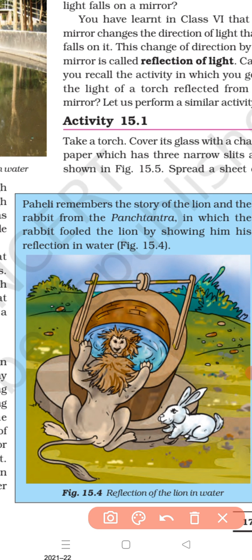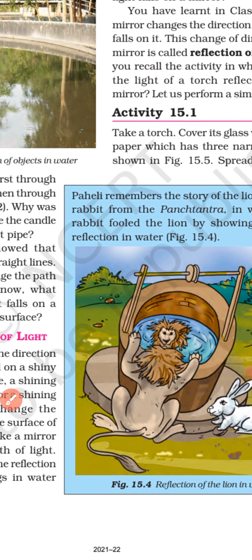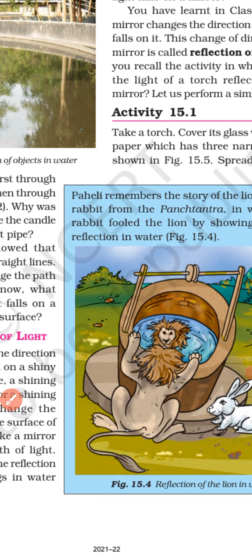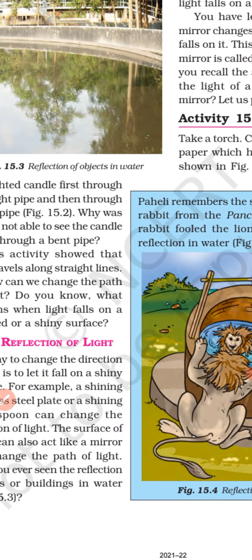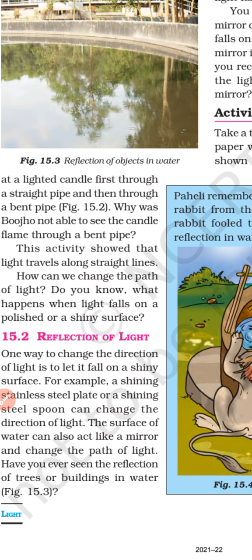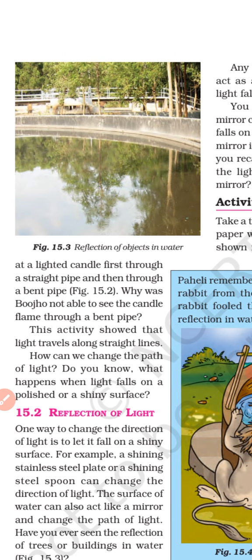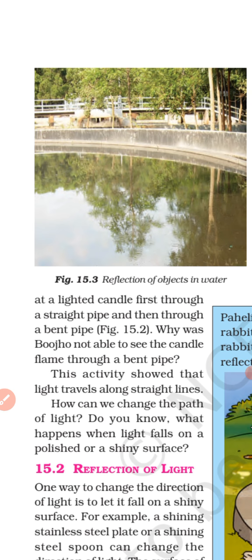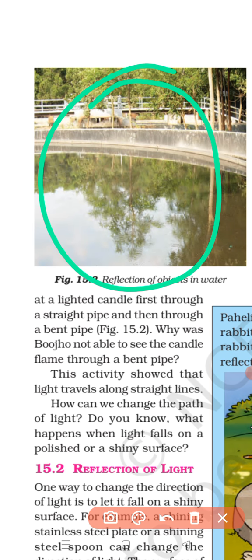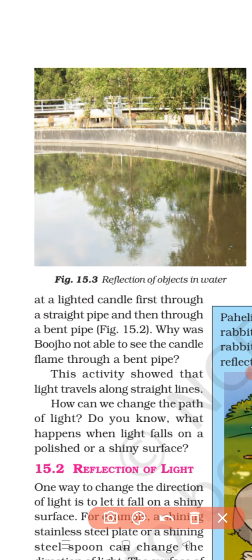So the water is acting like a mirror here, and it can change the direction of light rays after striking it. Have you ever seen the reflection of trees or buildings in water? Yes. As you can see here, there is a picture of the reflection of objects in water.